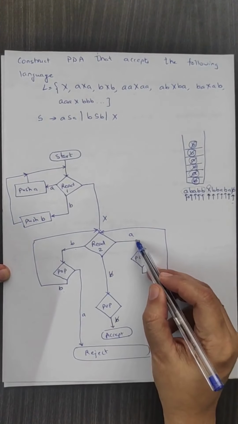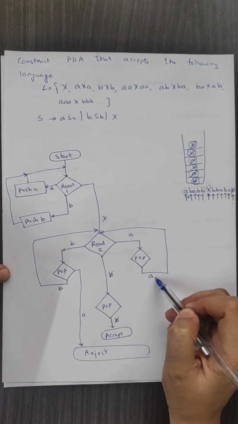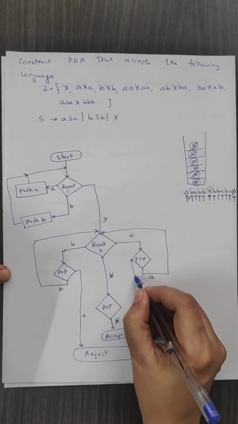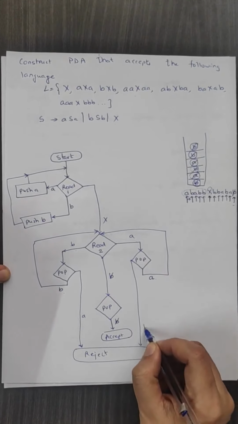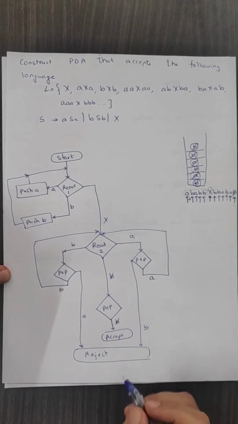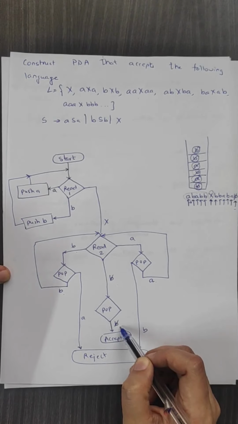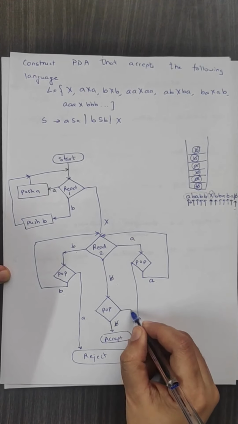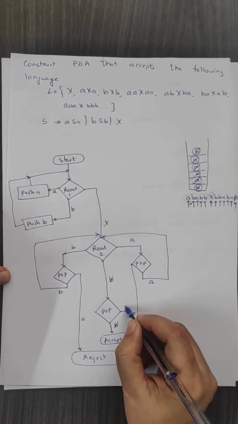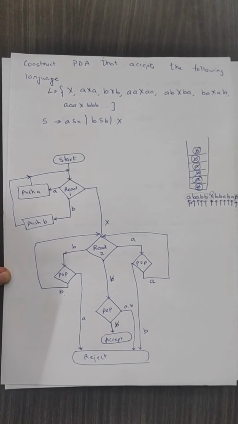When we have read A and instead of popping A we pop a B, the string should be rejected. When we are reading blank and instead of blank we get a popped symbol of A or B, in that case the string is again invalid and we will reject it. So these are the conditions for rejection.